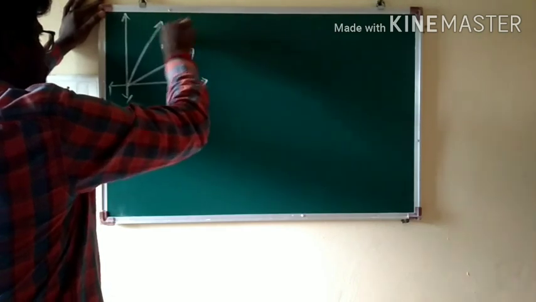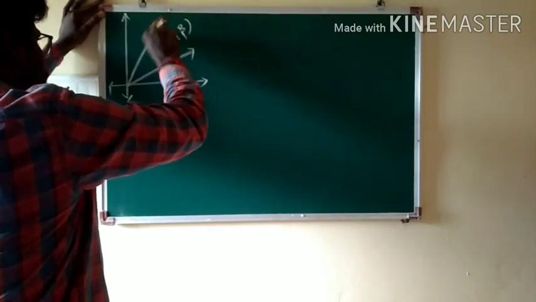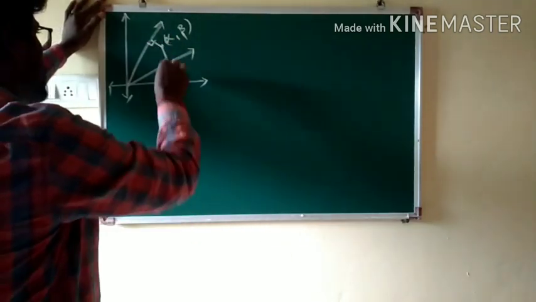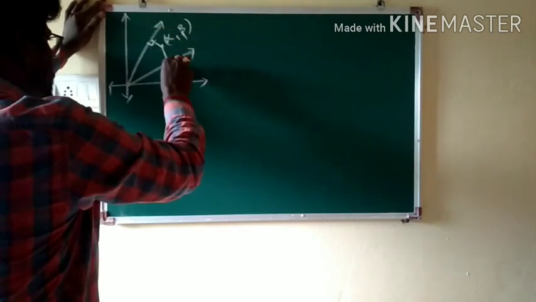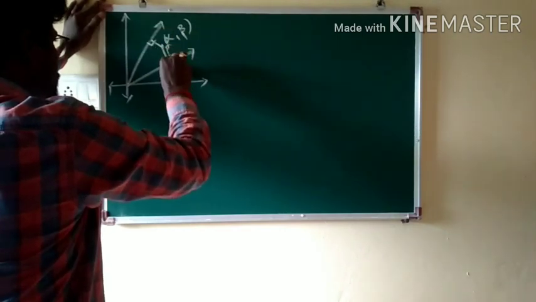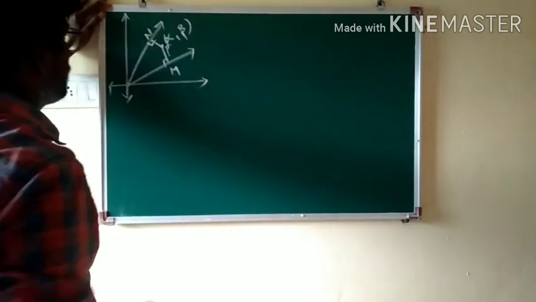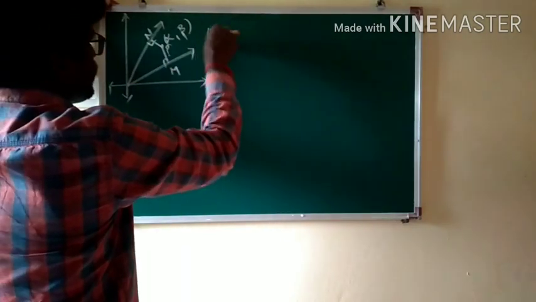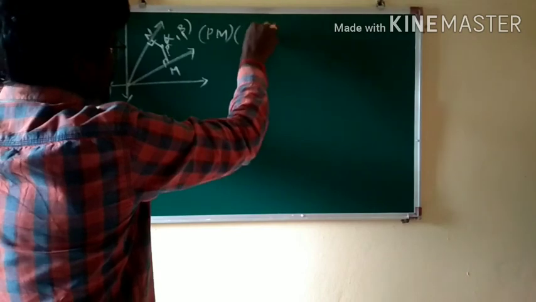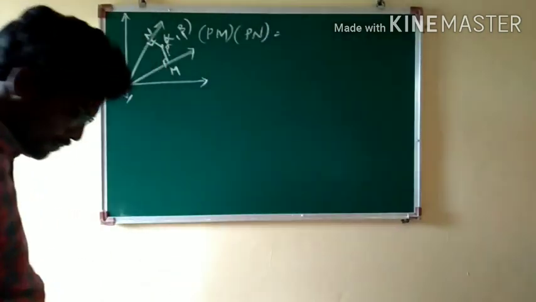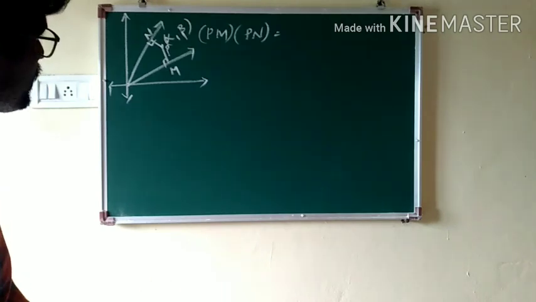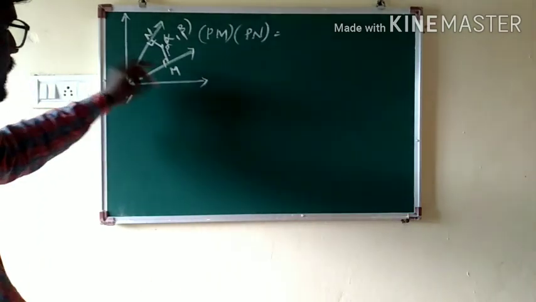This is the point alpha comma beta. From alpha comma beta to the lines I am taking, let's say this is some point P, this is some M and N. We are talking about PM into PN. The result is about PM into PN.